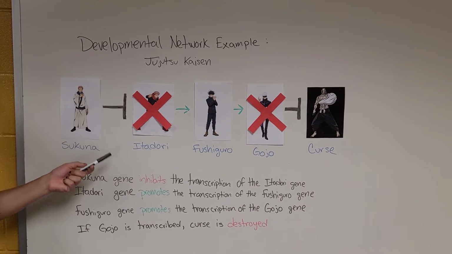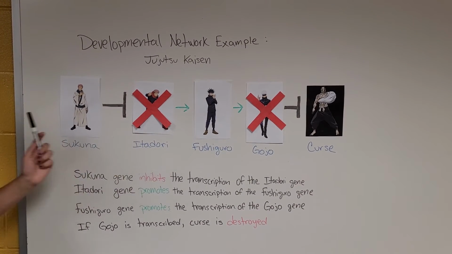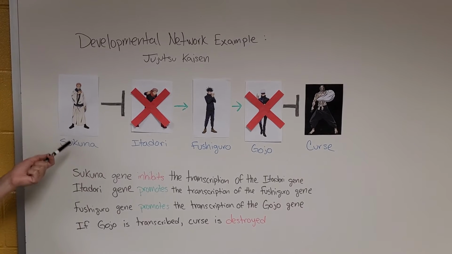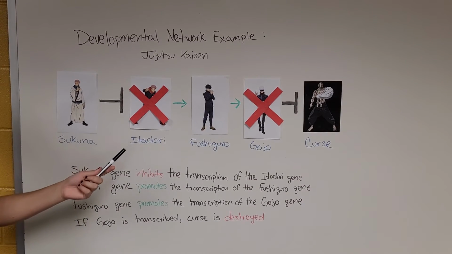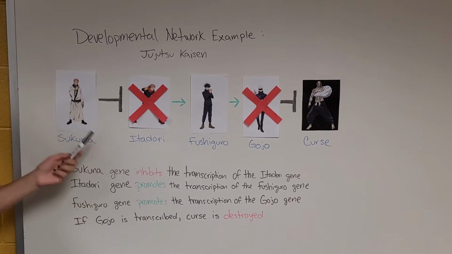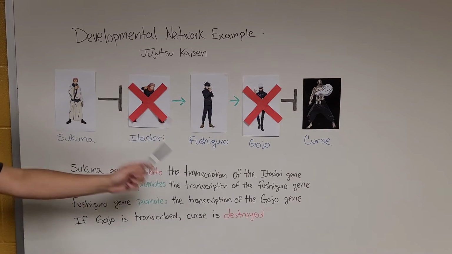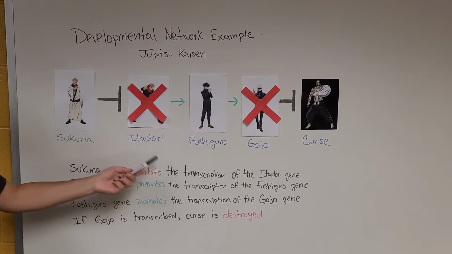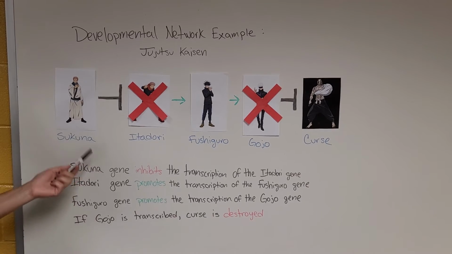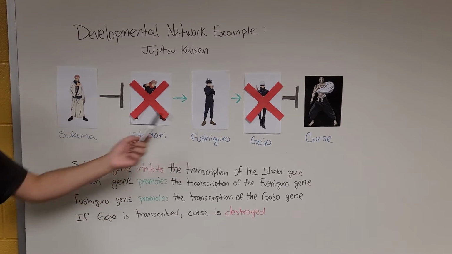If there was a double mutant where Itadori and Gojo are mutants, the repressing Sukuna gene would no longer matter, as the Fushiguro gene would no longer be stimulated anyways due to the mutant Itadori. Additionally, without a functional Gojo gene, the stimulation of the Fushiguro gene no longer matters, as the curse would be unable to be blocked and is not destroyed.